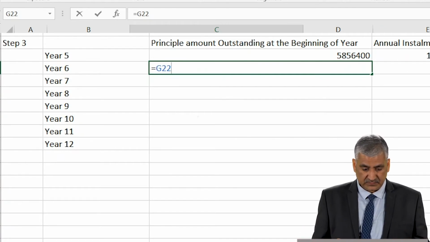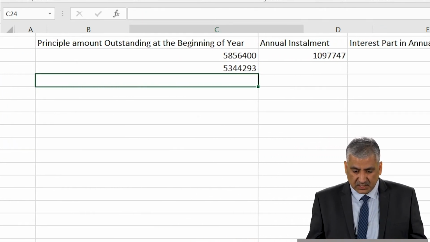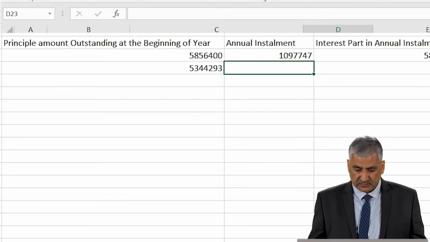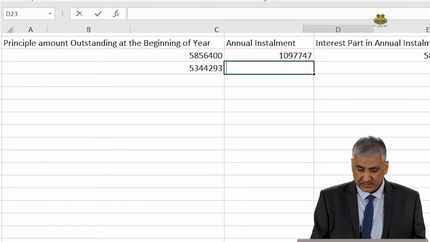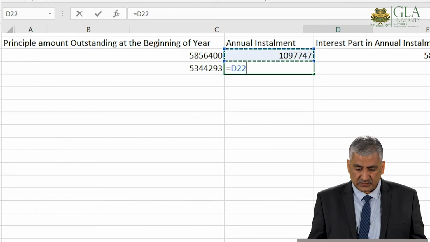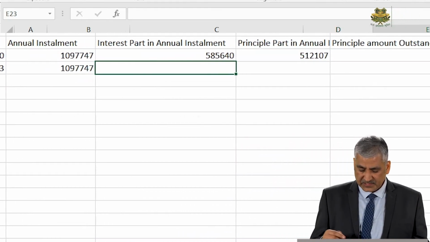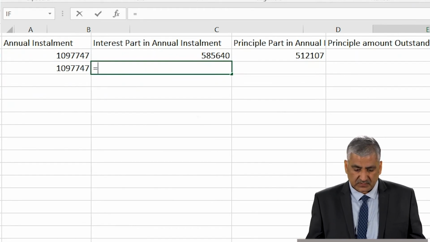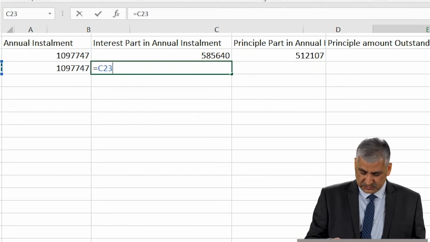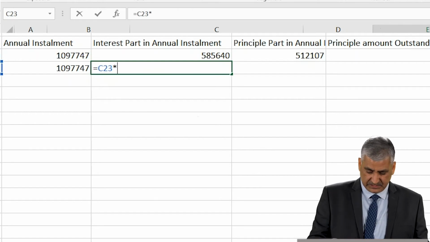Here it is the beginning of year 6, right? And of course the total annual installment that we will be paying is the same value which we have calculated using the PMT function. And here again the interest part will be 10% of the amount outstanding.